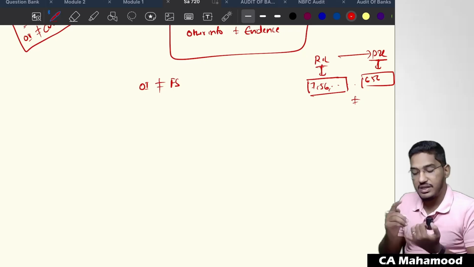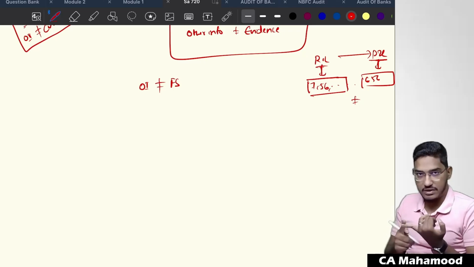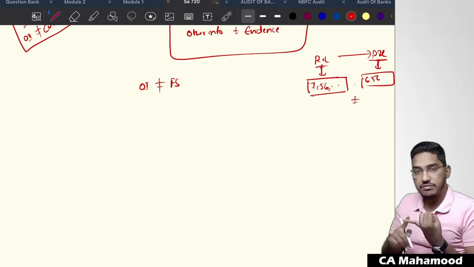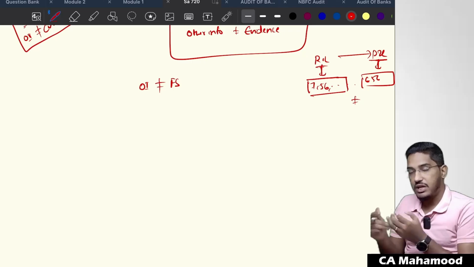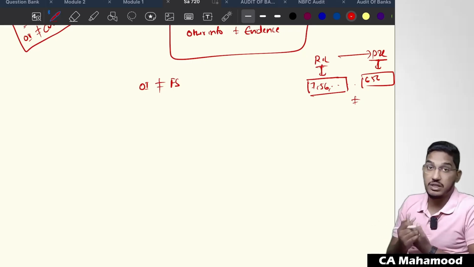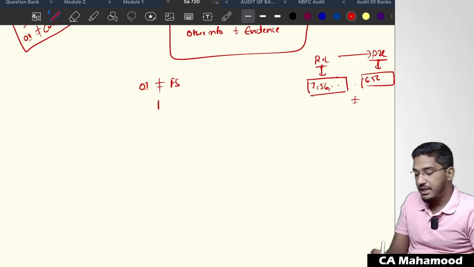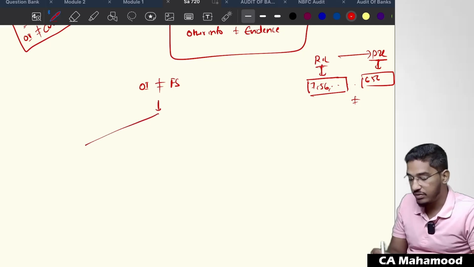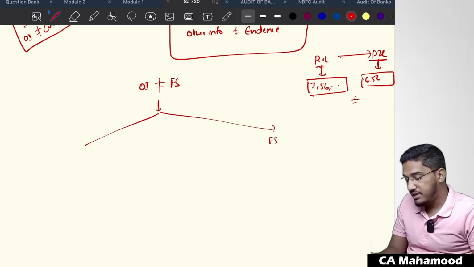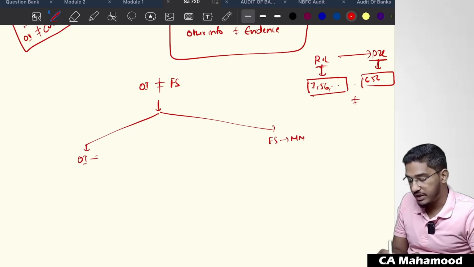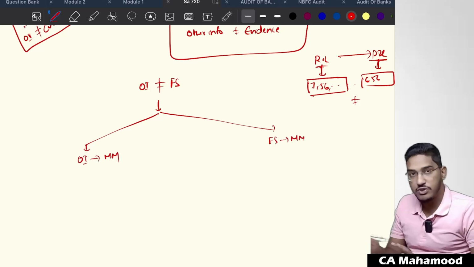What you need to do? Sir, I have read the other information and compared it with the financial statements, but I found an inconsistency. Other information is saying something, financial statements are saying something. Then what do I need to do? If you find any inconsistency, you need to find out whether the financial statements are materially misstated or the other information is materially misstated. Something should be wrong, no?